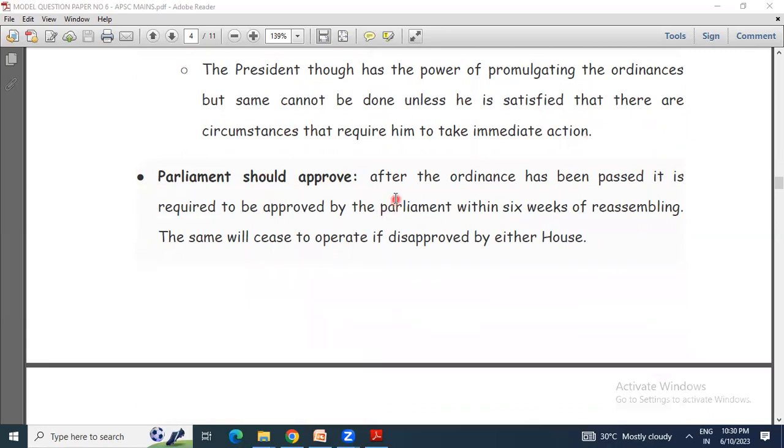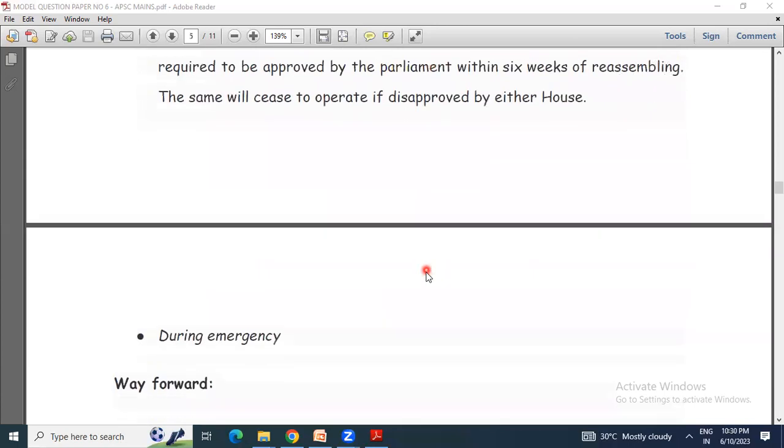Parliament should approve. After the ordinance has been passed, it is required to be approved by Parliament within 6 weeks of reassembling. The same will cease to operate if disapproved by either house.